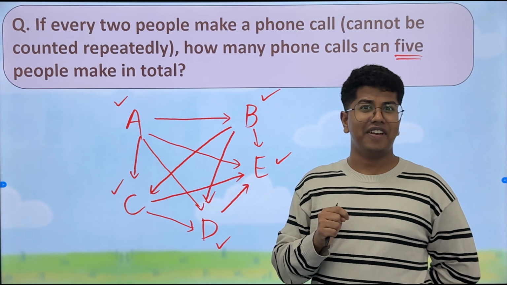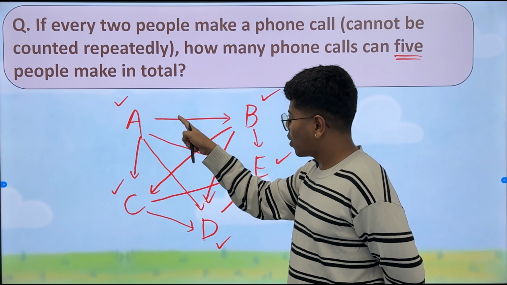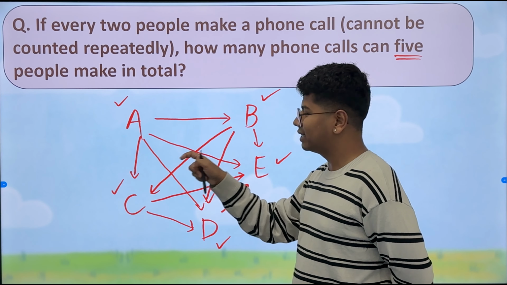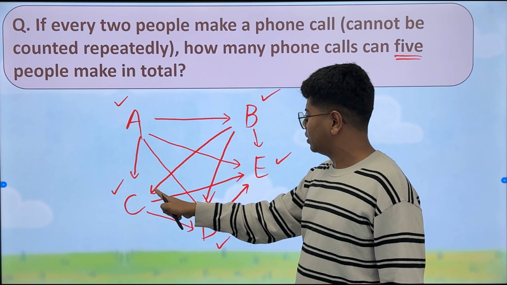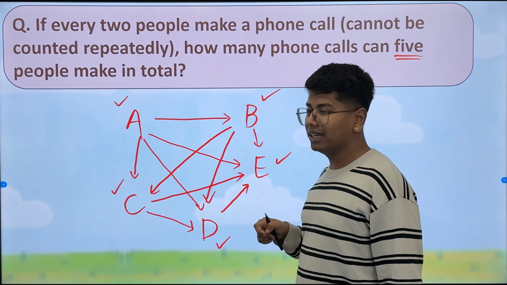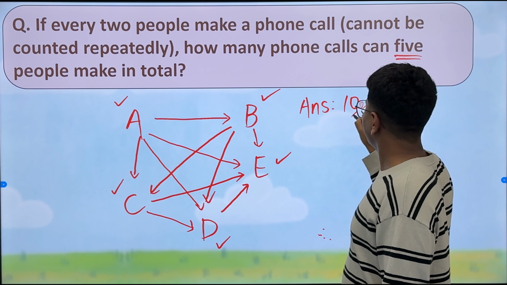Now the only thing that we have to pay attention to is counting. Counting properly. Check A. 1, 2, 3, 4. So there are 4 arrowheads that you can see. You just have to count the arrowheads. So let's check. 1, 2, 3, 4, 5, 6, 7, 8, 9, 10. So there are in total 10 handshakes. So here I'll write down the final answer as 10.